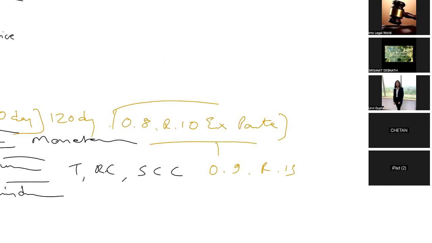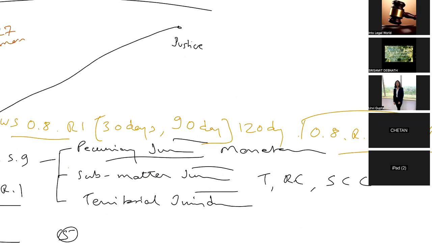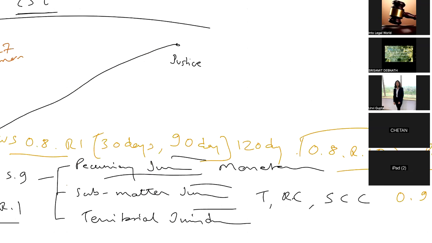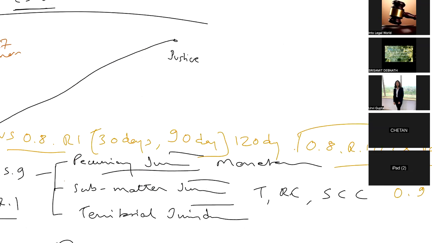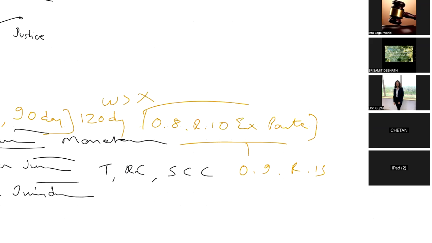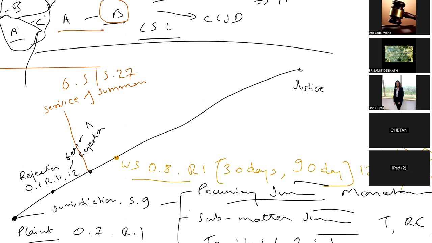So that is why kindly have a copy with you where you can make a note, right? So under Order 8, Rule 1, either 30 days, or 90 days, or 120 days, if the WS has not been served in 120 days, obviously the suit will be declared ex parte, and the court will proceed thereafter. So let's say the suit is declared ex parte or not, doesn't matter. The court will proceed with the case.